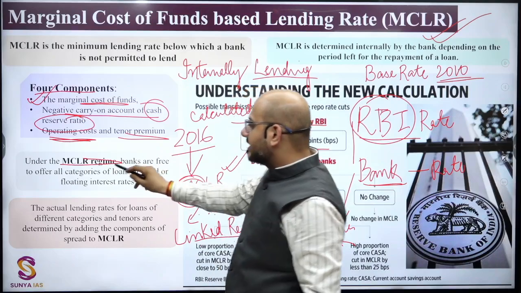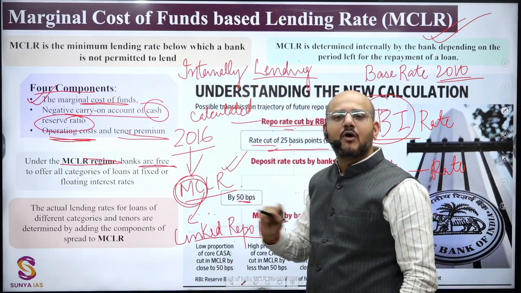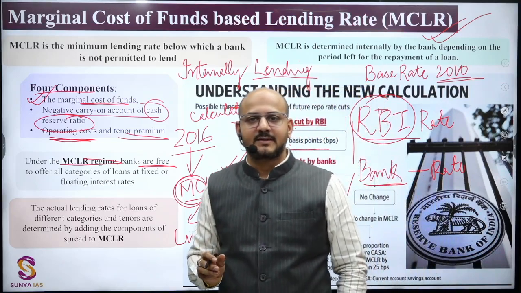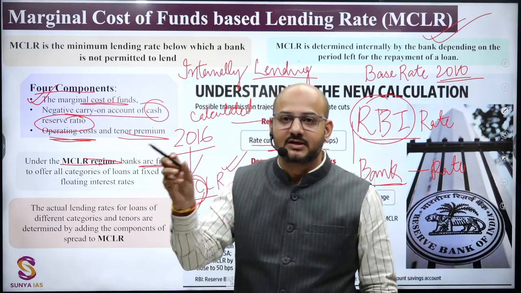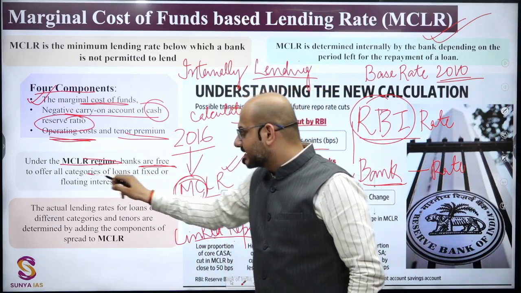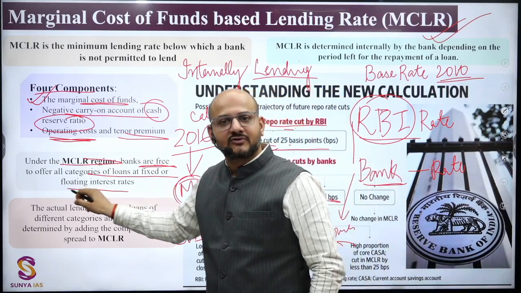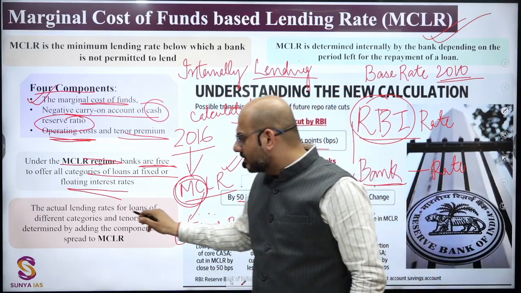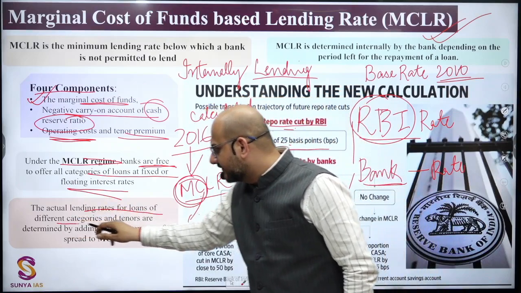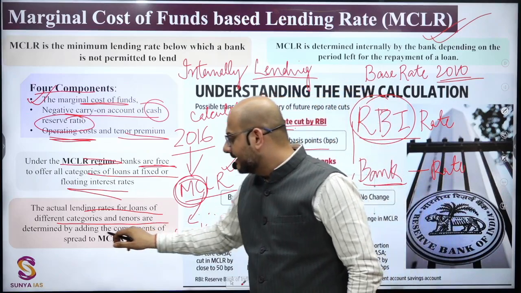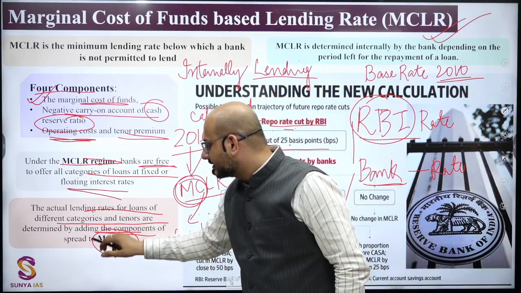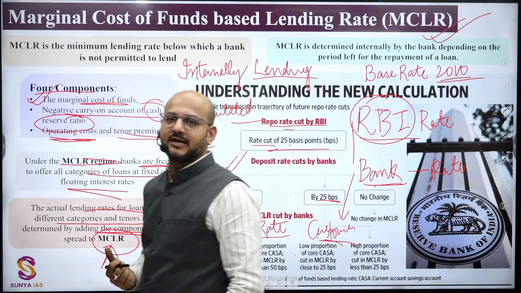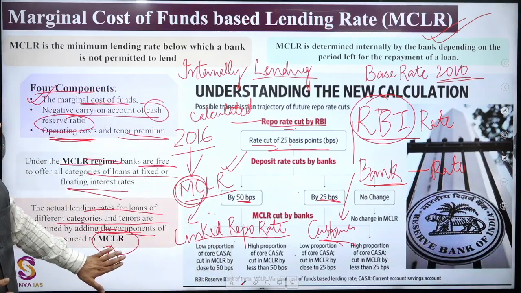Okay, under the MCLR regime, banks are free to offer all categories of loans. You may get a sweeping statement in the examination that they can offer only a particular category of the loans. All categories of the loans at fixed or floating interest rates, both fixed or floating interest rates they can offer. The actual lending rates for loans of the different categories and tenors are determined by adding the components of the MCLR. वो different component calculate करते हैं MCLR के help से. Getting this point, I hope it is clear.